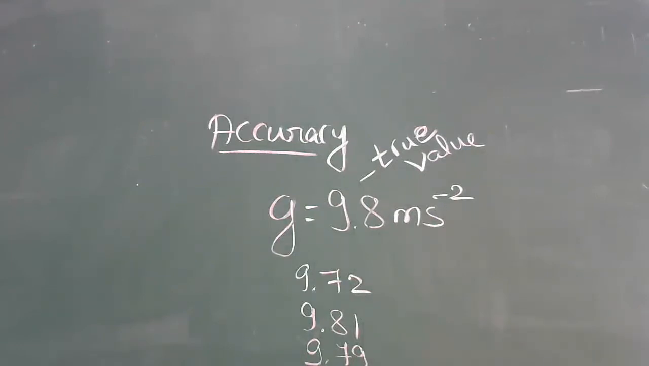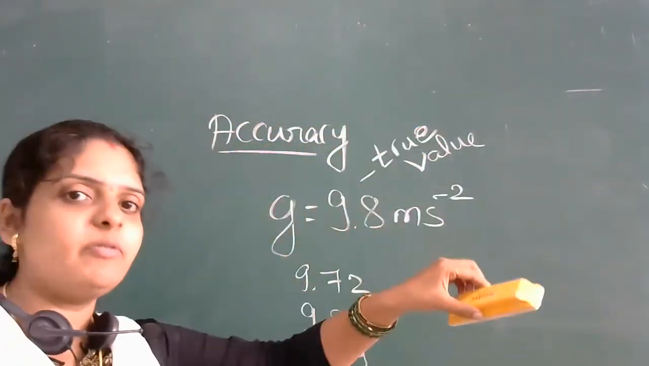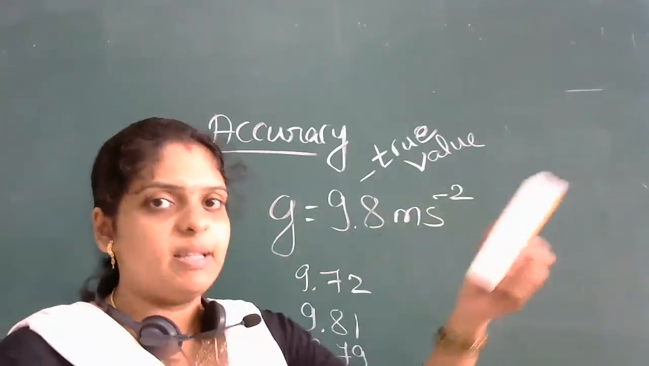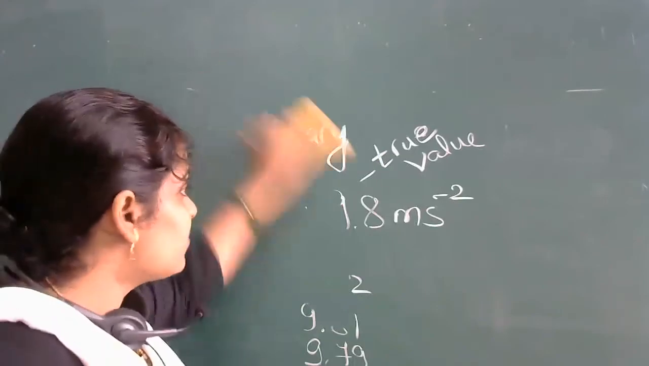Which example is easier to understand? The example of cooking or the example of physics experiments? The next definition we have is precision. I hope accuracy is clear to you. If you understood accuracy, then precision will be easy, then error will be easy. For that reason I took more time to explain accuracy. Next we will go for precision.